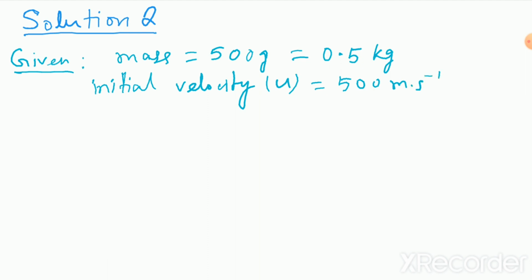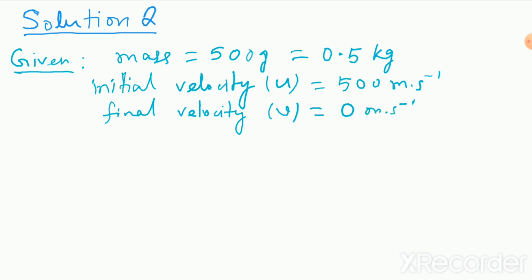And as it penetrates 10 centimeter into the steel target, it comes to rest. So definitely final velocity, denoted by the letter v, will become 0 meter per second.